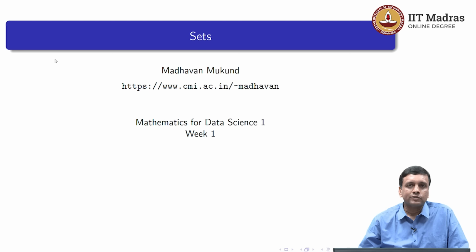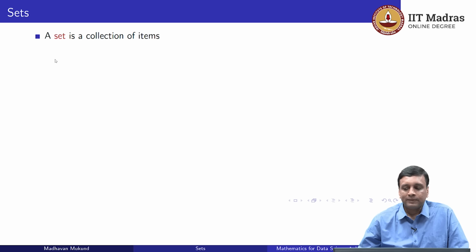So we have seen numbers, natural numbers, integers, rationals, and reals, and we have loosely talked of them as sets of numbers. So let's try to understand a little more clearly what we mean by a set. At its basic level, a set is a collection of items.